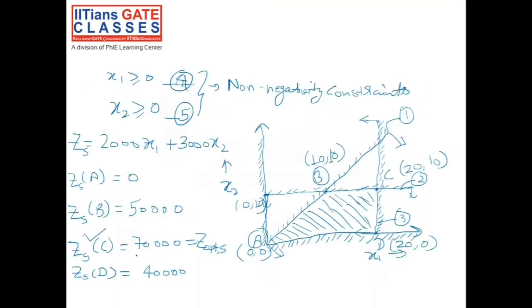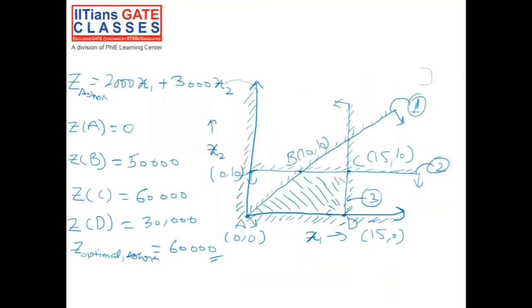So 1000 is already written and it's a numerical type of question. For Sweta, we knew that Z optimal was 70,000, and for Ashok, the Z optimal was 60,000. So the Z difference is Z of Sweta minus Z of Ashok, the optimal value. That would be 70,000 minus 60,000 equals 10,000, and 1000 is already given in the question's language itself. So our answer would be 10.0.